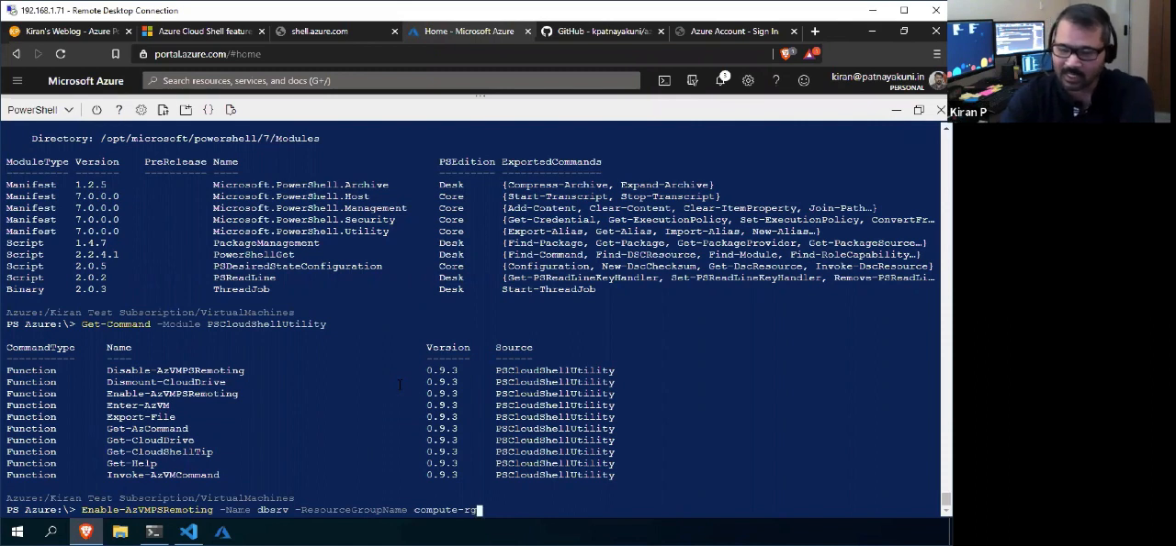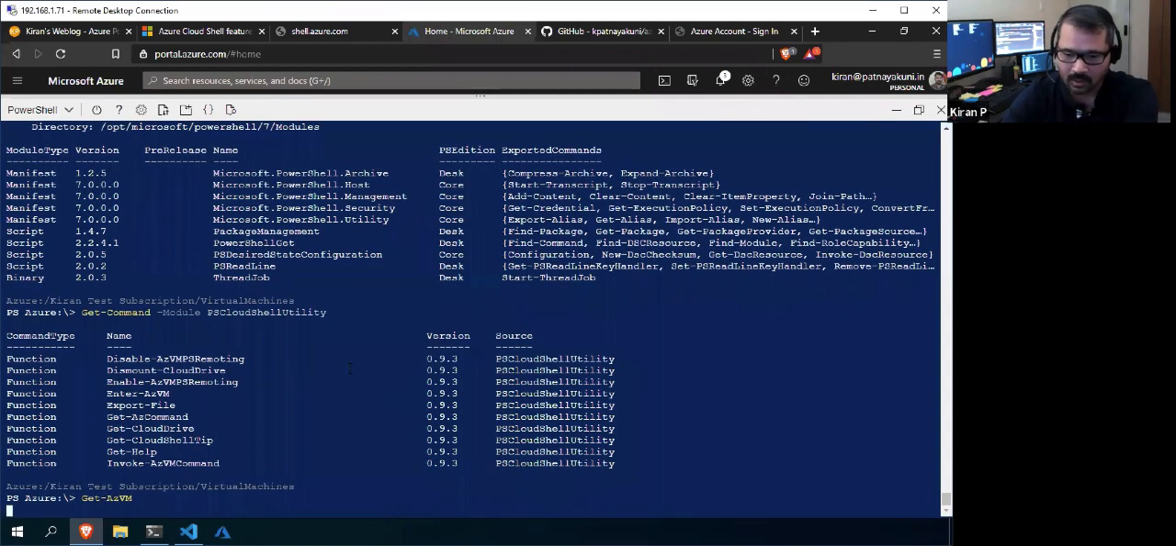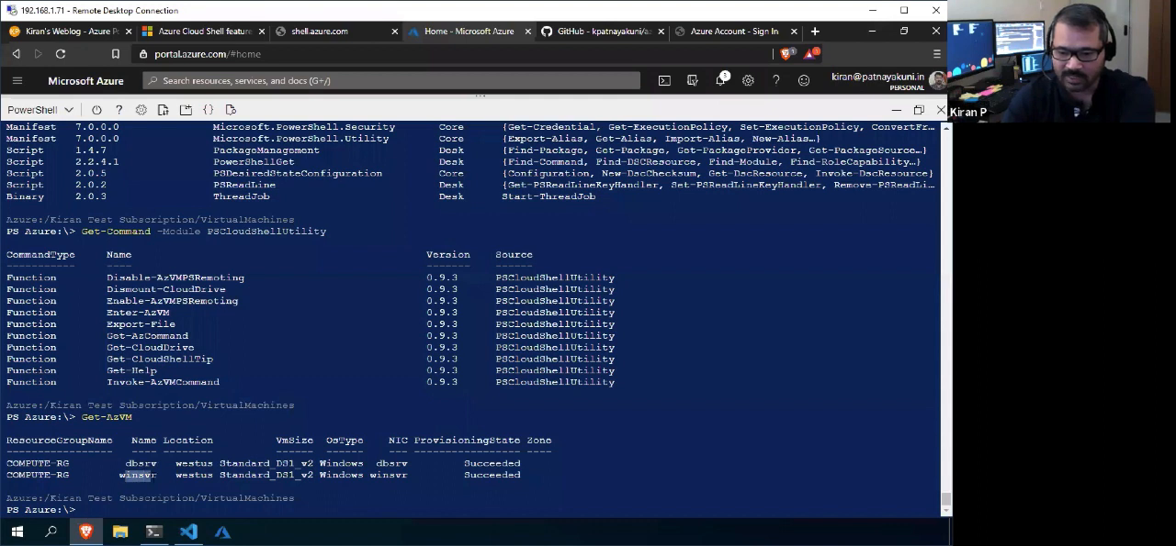PS remoting enabled is nothing but it will enable the NSG rules for that VM to connect this Cloud Shell to that VM. Right. So I'll not run this because it will take a minute or so. Instead, I already have another VM for which I've already enabled the PS remoting. For WinSVR, I've already enabled.